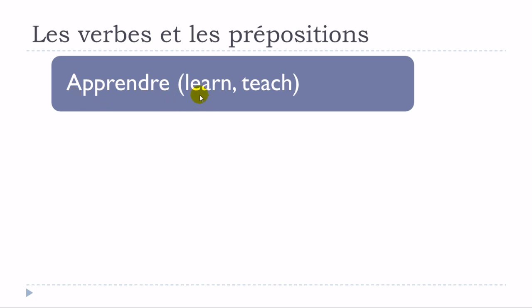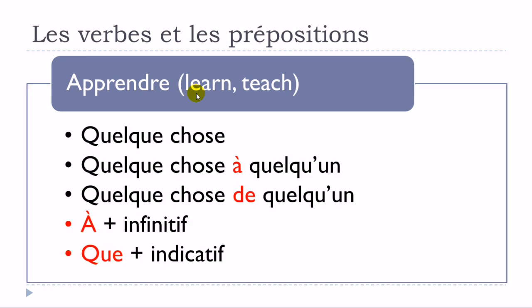Apprendre. Okay, so you can see that I've been putting two meanings. So I will explain to you actually which one is concerned regarding the structure that we will use. So the first structure would be apprendre quelque chose. Apprendre quelque chose, in that case, it will be connected to the meaning learn. So the first meaning of apprendre, to learn. Okay? Apprendre quelque chose, no preposition. Second structure, no preposition. So apprendre quelque chose à quelqu'un. So in that case, this structure would be connected to the teach meaning.